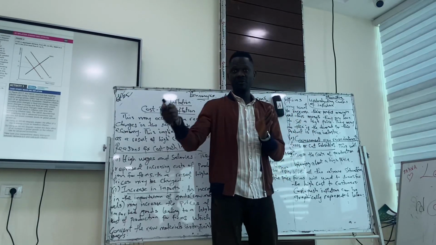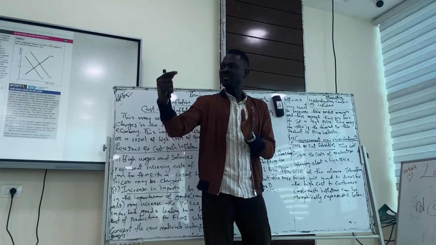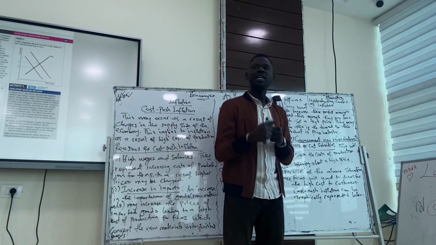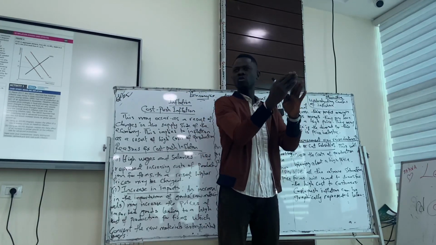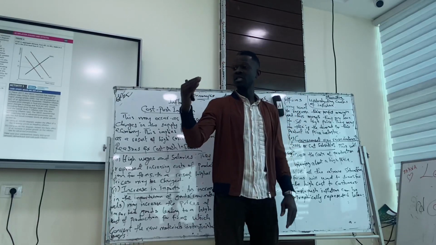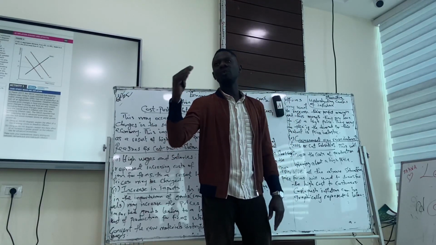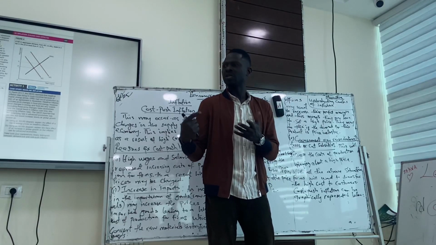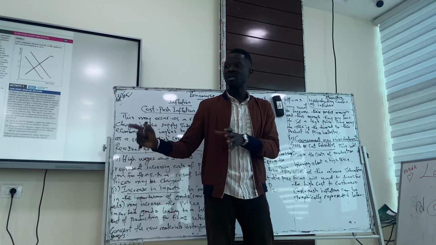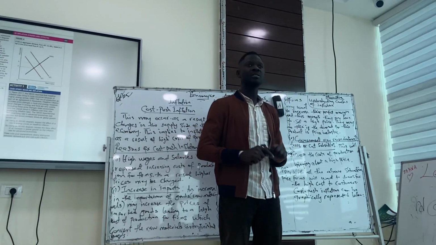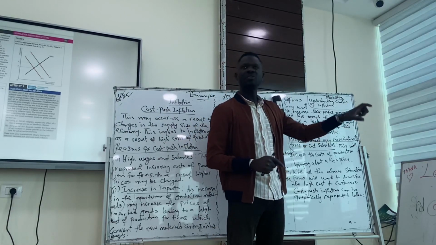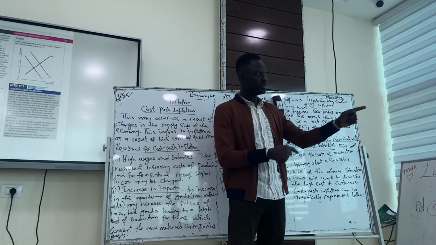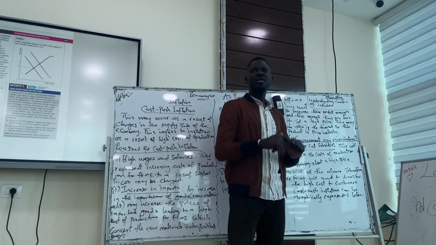Firms think about making profits, but for them to make profit, if they cannot reduce their cost of production, they have to increase the price. Because there are only two ways to increase profit: either reduce your cost of production or increase your price. If we cannot reduce the cost of production, we have to increase the price, because the objective is to make profit.